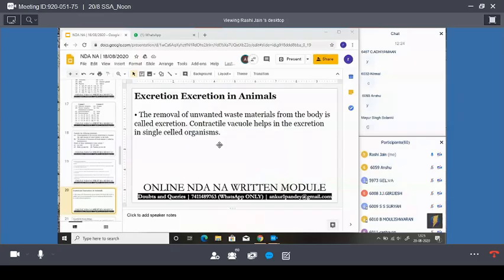You have learned in nutrition in amoeba that the food vacuole digests the food, and for the waste material, the vacuole contracts and the waste material gets out of the amoeba. Amoeba is a single-celled organism, it is unicellular. So the contractile vacuole helps in excretion in single-celled organisms. Is it clear to you?